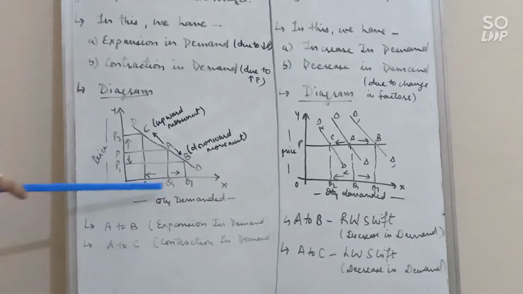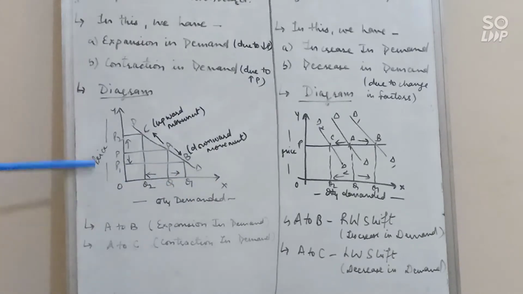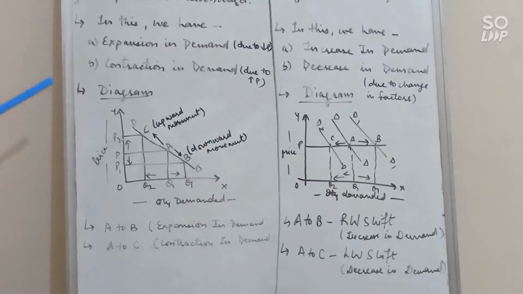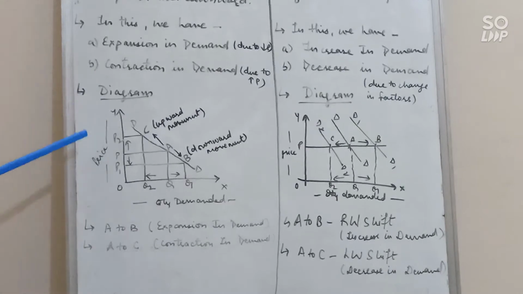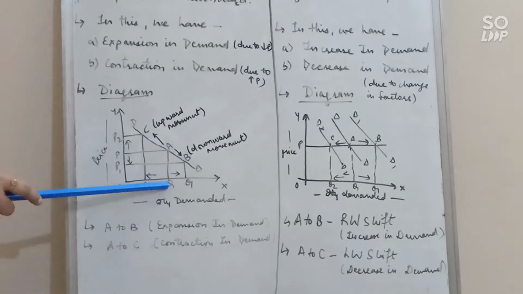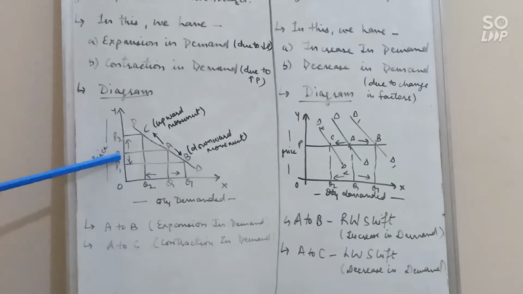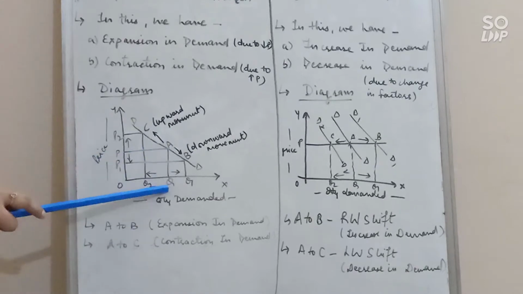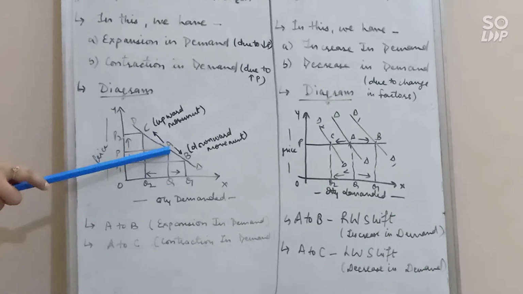Let's see. OX represents quantity demanded, OY represents price of the commodity. Now I am going to show both the points, expansion and contraction, in the same diagram. So I have drawn here, earlier the price is OP and OQ is the quantity. First of all you will draw this point, point A: OP is the price and OQ is the quantity, and we are at point A.